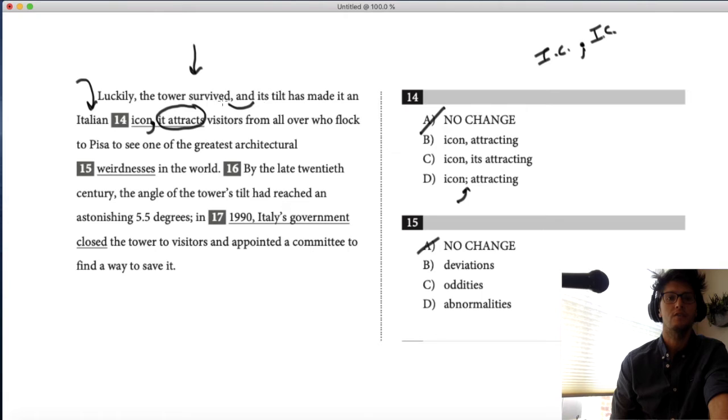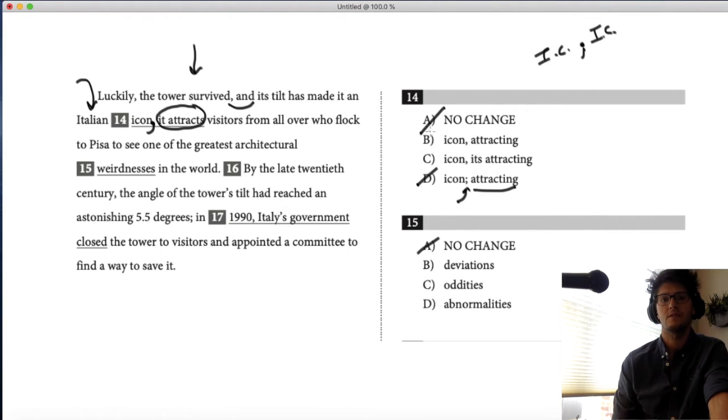So if you change subject-verb to just the gerund, which is when you take a verb and add -ing, technically that turns it into a noun. But don't worry about that. What you should worry about is this: the important parts of the full sentence are right here. It attracts visitors. If you change it to attracting visitors, you no longer have a full sentence. So this semicolon would have been perfect if they didn't change anything else, but because they did, it doesn't work.